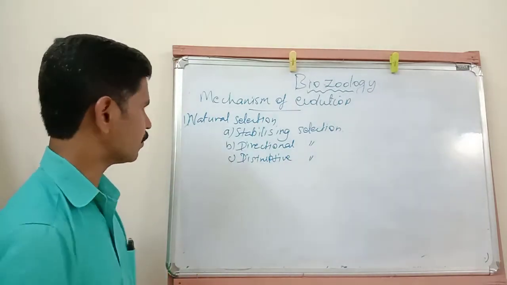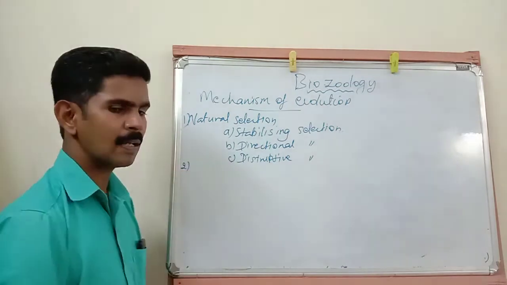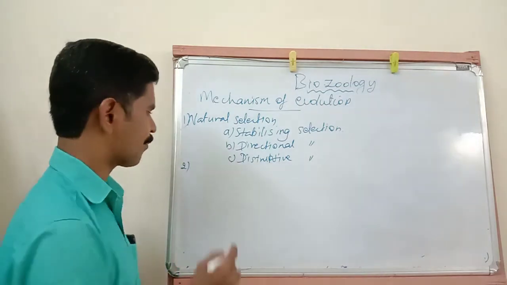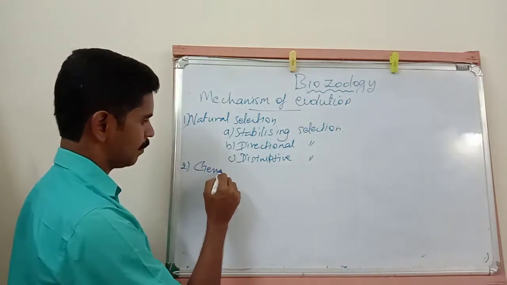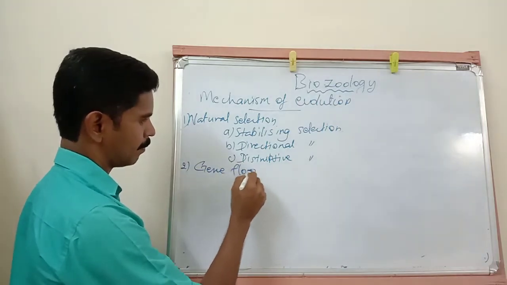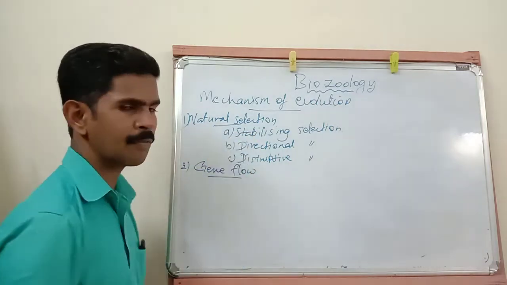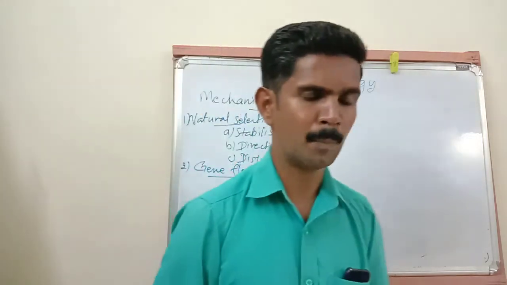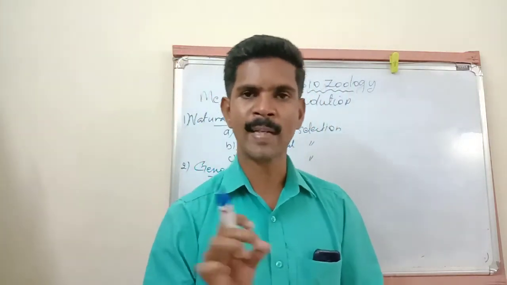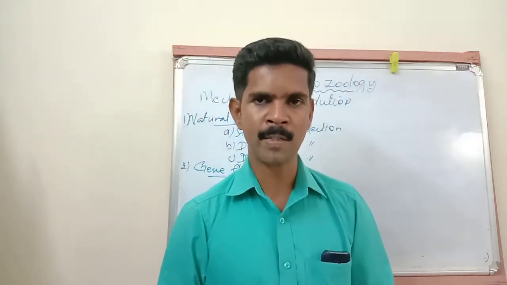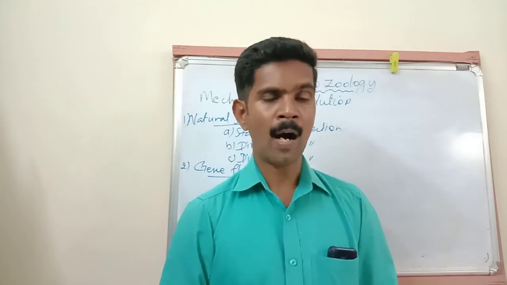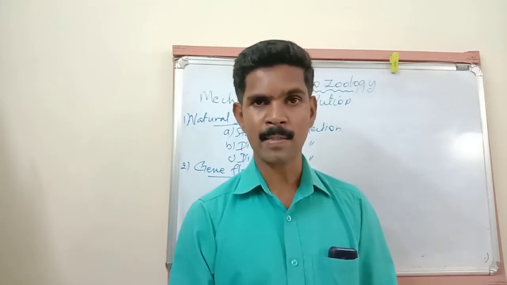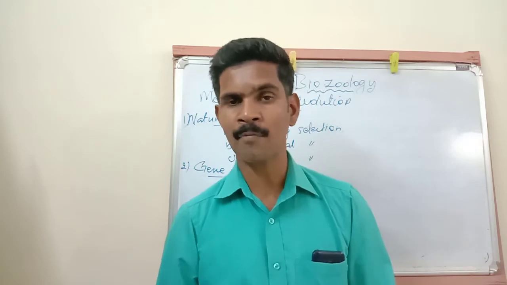Then the second force is gene flow. Gene flow means movement of genes through gametes, or movement of individuals in or out of a population.